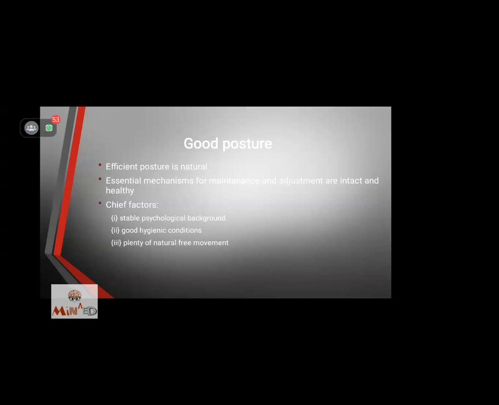Second, good hygienic conditions. If the body is suffering from any kind of disease or there is an infection or any such kind, that body will never walk in an upright posture. Third, plenty of natural free movement.